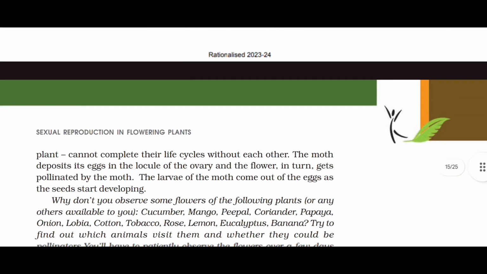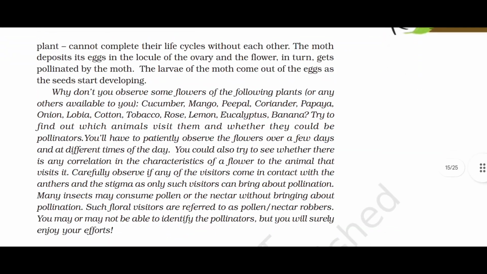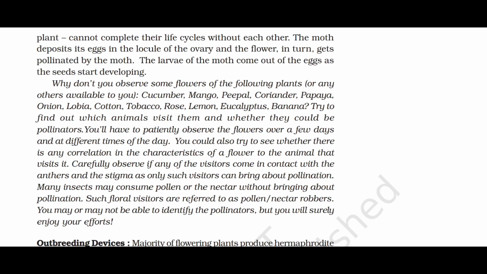A similar relationship exists between a species of moth and the plant yucca, where both species, moth and the plant, cannot complete their life cycles without each other. The moth deposits its egg in the locule of the ovary, and the flower in turn gets pollinated by the moth. The larvae of the moth come out of the eggs as the seeds start developing.